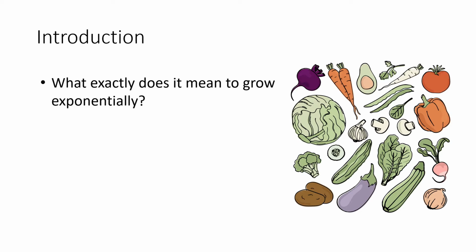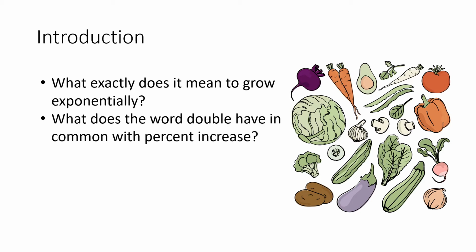So the question is like this: what exactly does it mean to grow exponentially? When we use the word exponential, are we using it correctly? Or what does this mean when we say exponentially or exponential? What does the word double have in common with percent increase? Or are these words used correctly?